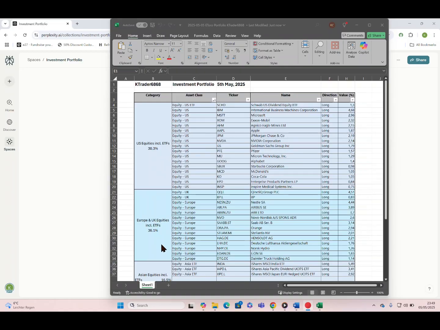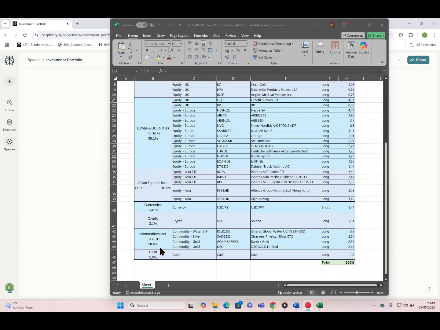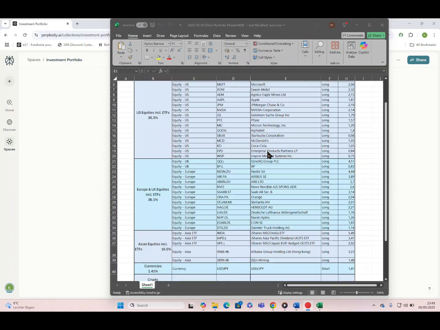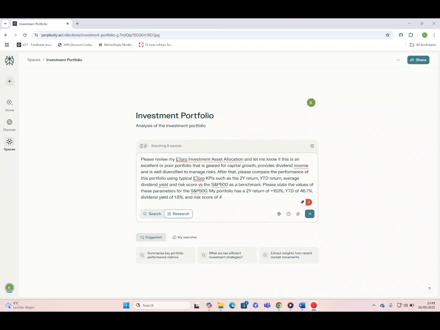I've inserted all my assets and their corresponding percentages into an Excel sheet and grouped them according to asset classes as well. This of course is a snapshot of May 5th, and depending on when you are viewing this video, the allocation might have changed based on market conditions.